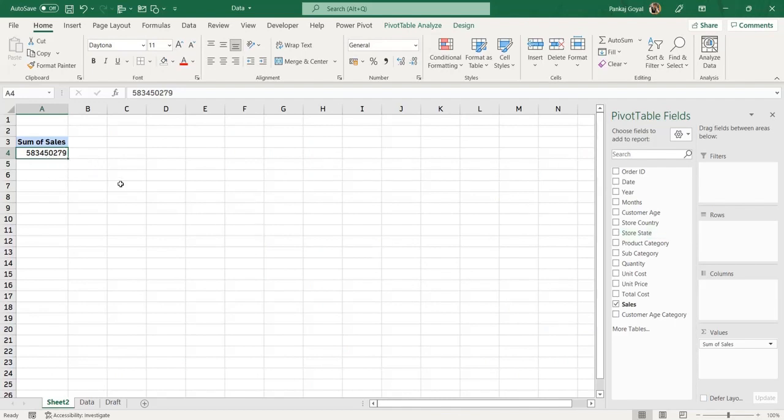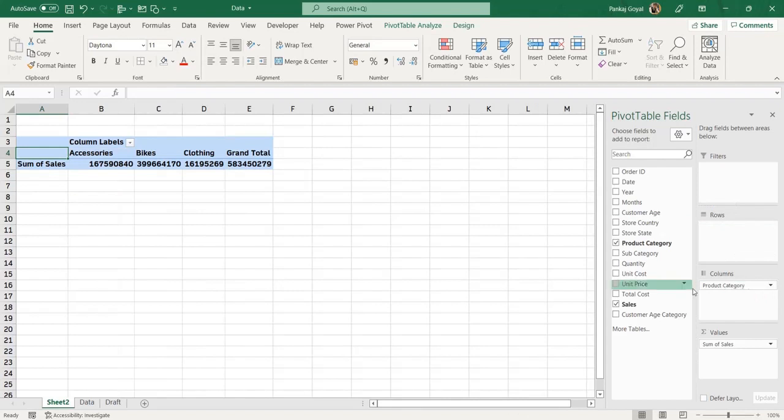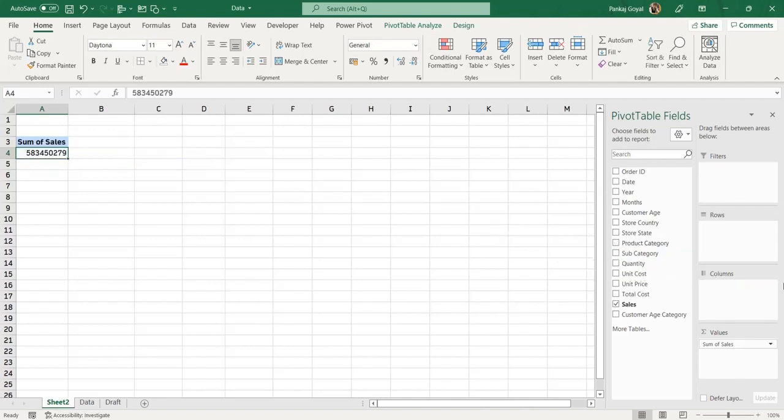Now I want to categorize this sale based on some properties, like based on the product category. अब मैं क्या करूँगा, product category को rows में ले जाऊँगा. Now you can see my sales has been distinguished based on the product category. Similarly, if I take this product category into columns, the header would be in columns now. So in this way, you can play with this pivot table. If I have to remove the category, I'll just drop it from the column.